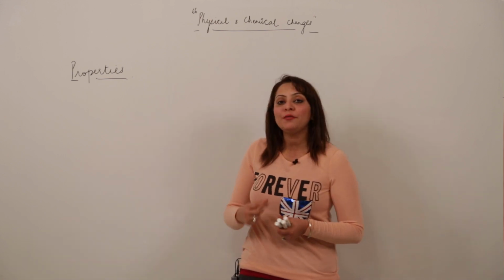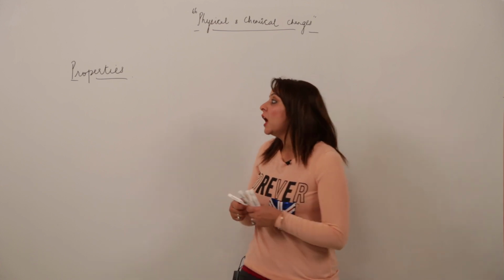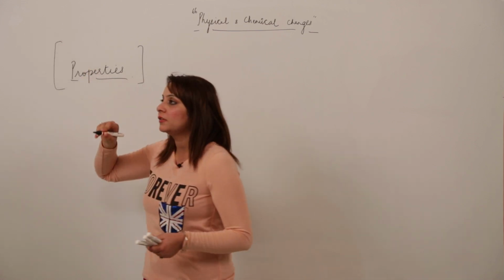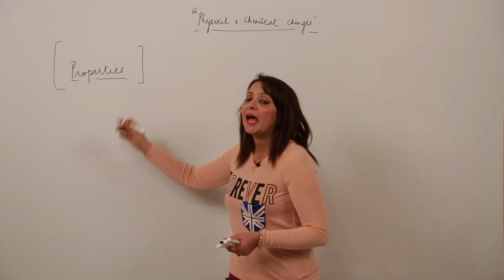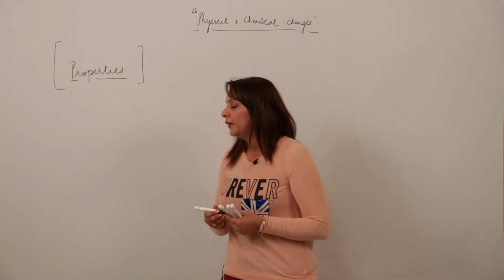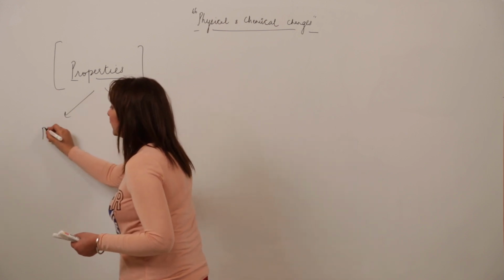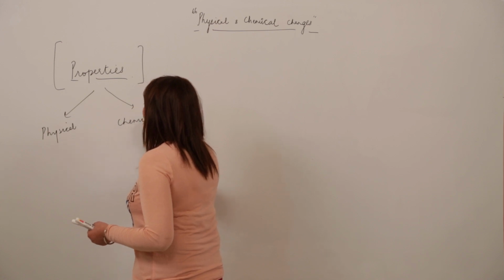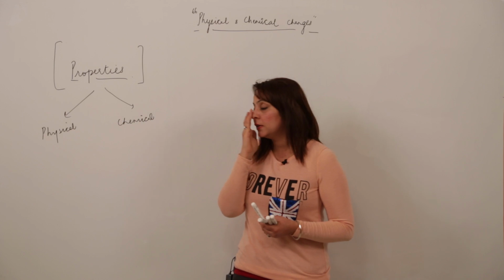So we have two kinds of properties of any substance. Those particular characteristics, or qualities, that are possessed by a substance are called its properties. One is physical properties and the other is chemical properties. Now, how can we distinguish between these two? Just listen carefully.